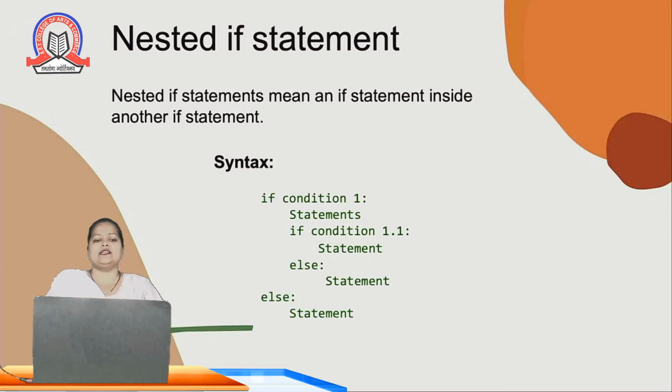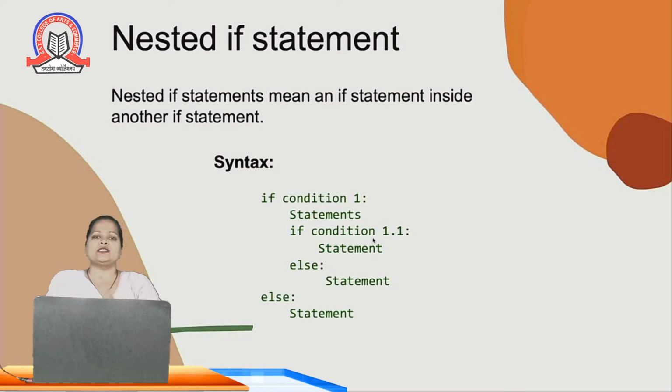Next is the nested if statement. We use a nested statement when one condition is true and inside that I again have to check a second condition. That means if my first condition is true, on the basis of that I have to check another condition. For that we can use a nested if statement. So if condition 1 is true, inside that if block I have written another if else statement.